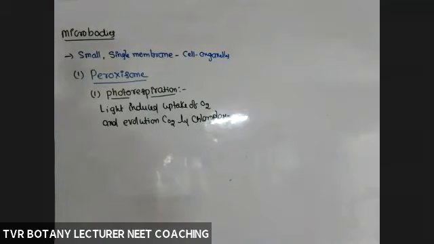So O2 is absorbed by chloroplast and carbon is oxidized and evolved in the form of CO2. So light induced uptake of oxygen and evolution of CO2 by chloroplast is called photorespiration.